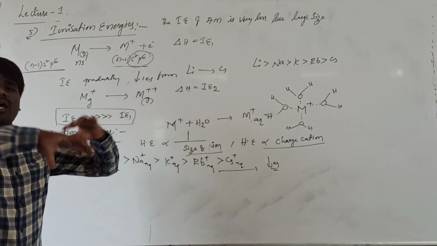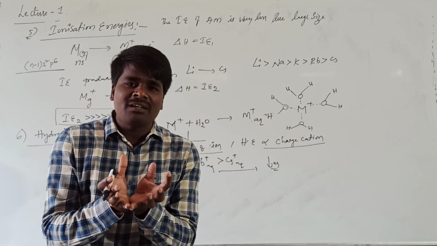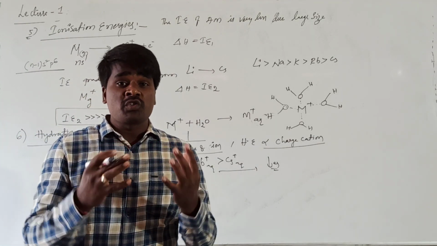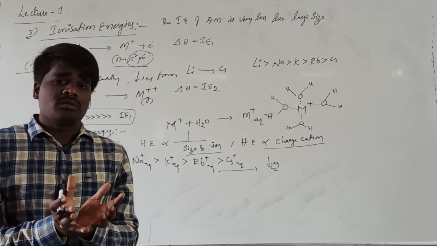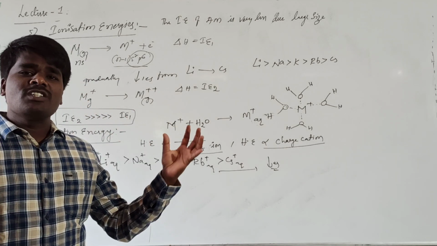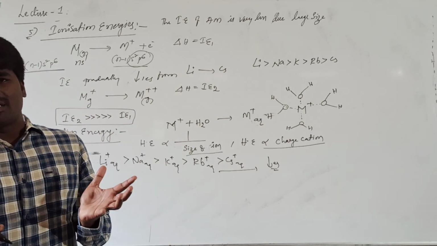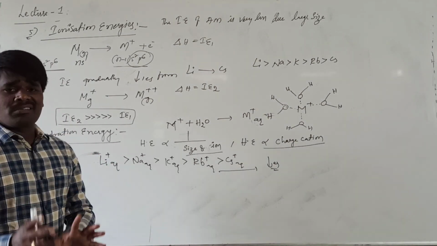The smaller the ion, the larger will be the number of water molecules surrounding it, because a smaller cation will have a strong positive field which can attract more water molecules. So if more water molecules are surrounding the smaller ion, the size of this hydrated ion will be very large. This is an important phenomenon. You need to remember this and you need to understand this.